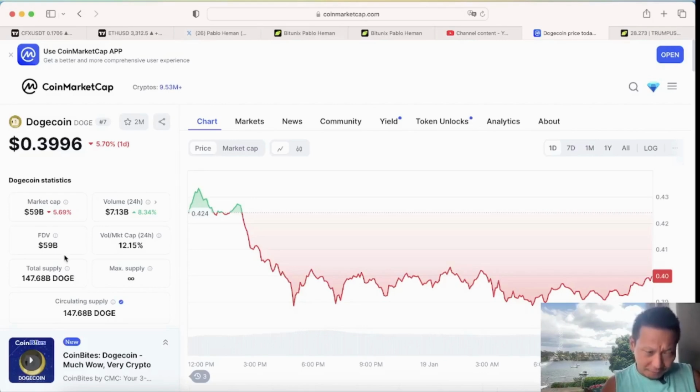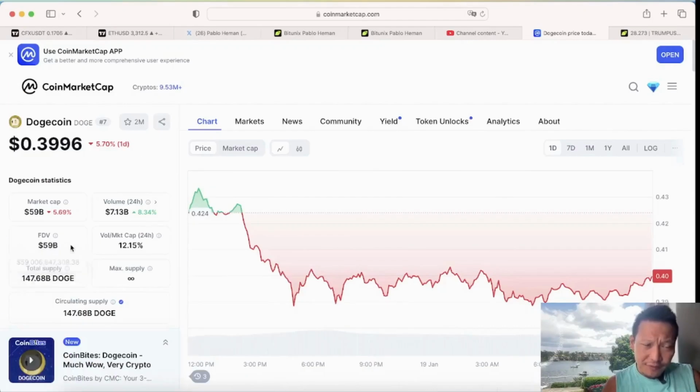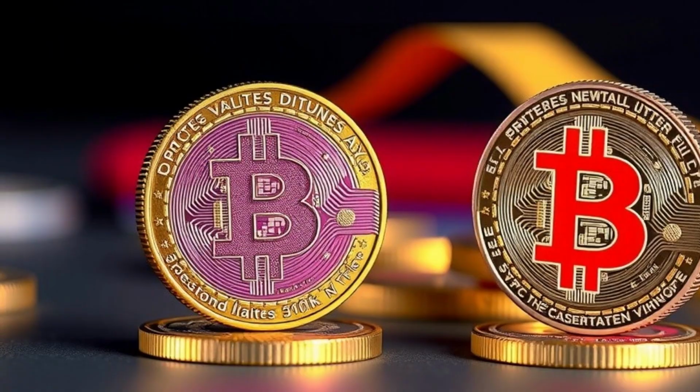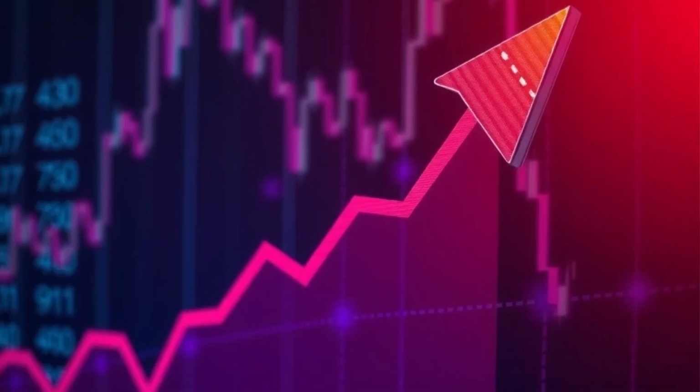Doge basically has an FDV of 59 billion. So if we are, and market cap of 59 billion, it's the same thing. So basically, if we're comparing Doge FDV to Trump FDV, then there's a 2x move coming for Trump to overtake Doge, right? I think it'll happen.